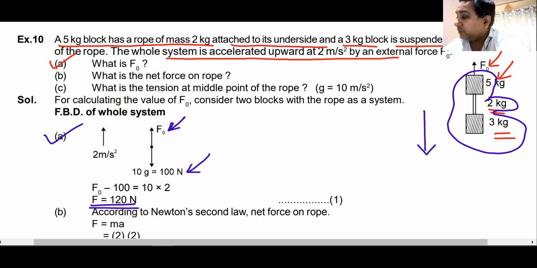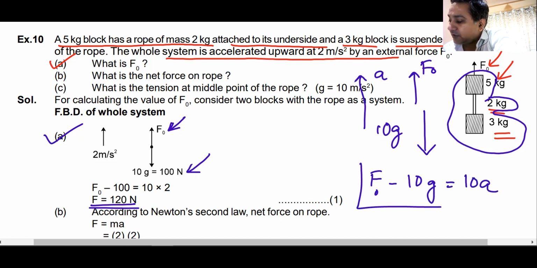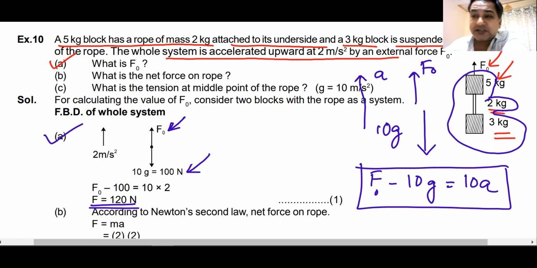The mass is 10 kg, so the downward force is 10g. Upward force is F naught. And this entire system is moving upward with an acceleration a. So the equation becomes F naught minus 10g is equal to 10a. From here, you can get the value of F naught. Do you all understand this?